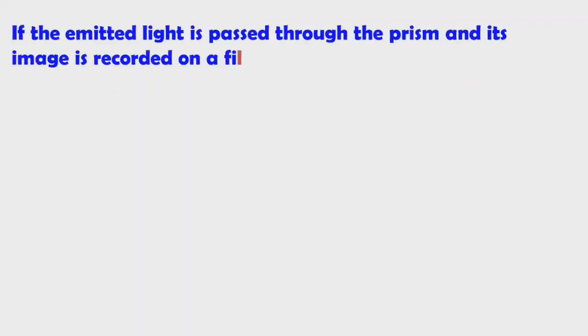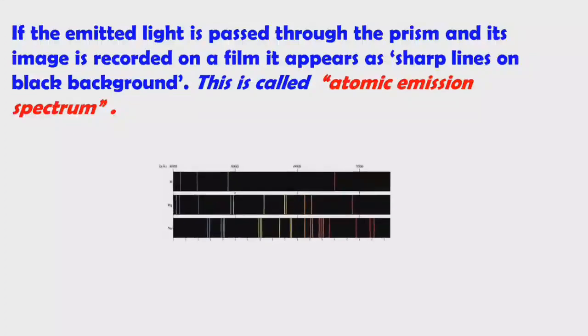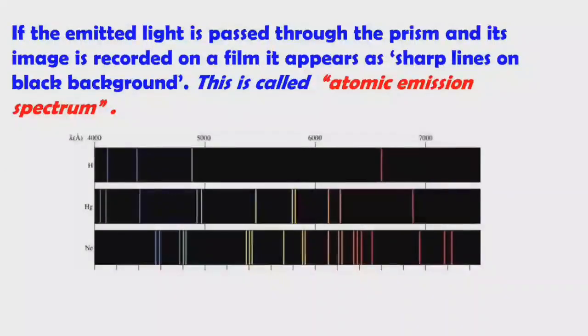If the emitted light is passed through the prism and its image is recorded on the film, it appears as sharp lines on a black background, or bright lines on a black background. This is called emission spectrum. Remember, in emission spectrum it will form bright lines on a black background, but in absorption spectrum it will form black lines on a bright background. Quite opposite. Here we can see bright lines on a black background. That is the emission spectrum.